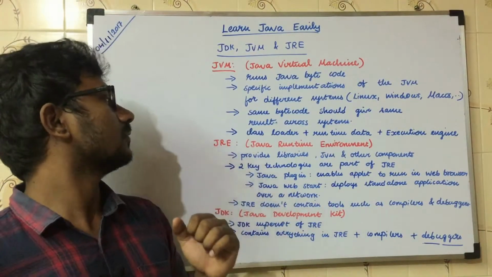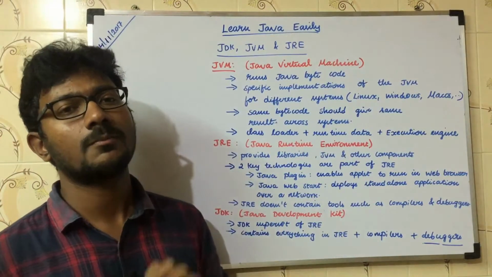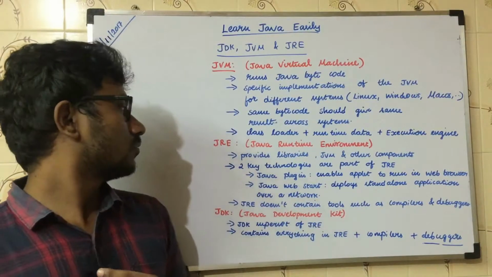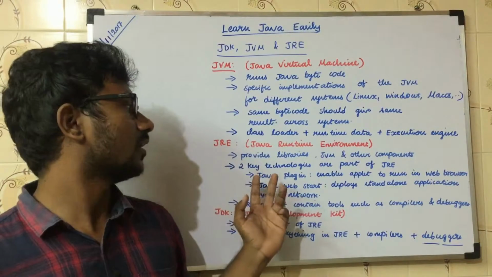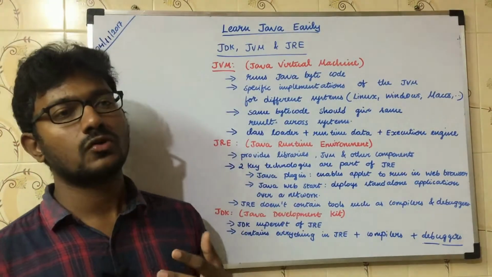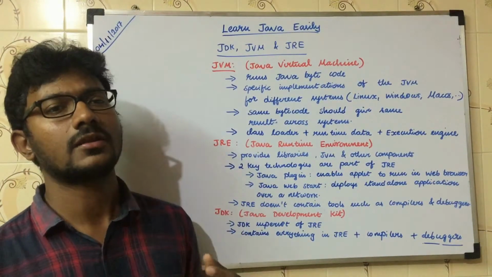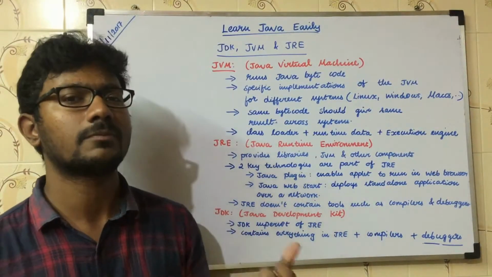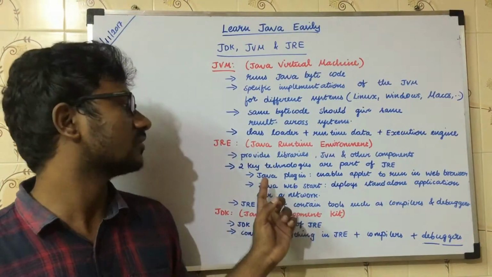And then JRE. JRE means Java Runtime Environment. Java Runtime Environment provides the libraries, JVM, and other components. The two important and key things that are part of JRE are the Java plugin and Java web service. If you have written any applet program, applet is nowadays outdated, but we'll talk about what an applet is in an upcoming video. For now, just consider you have written an applet program. If you want to run that applet program in a web browser, then you need this Java plugin.